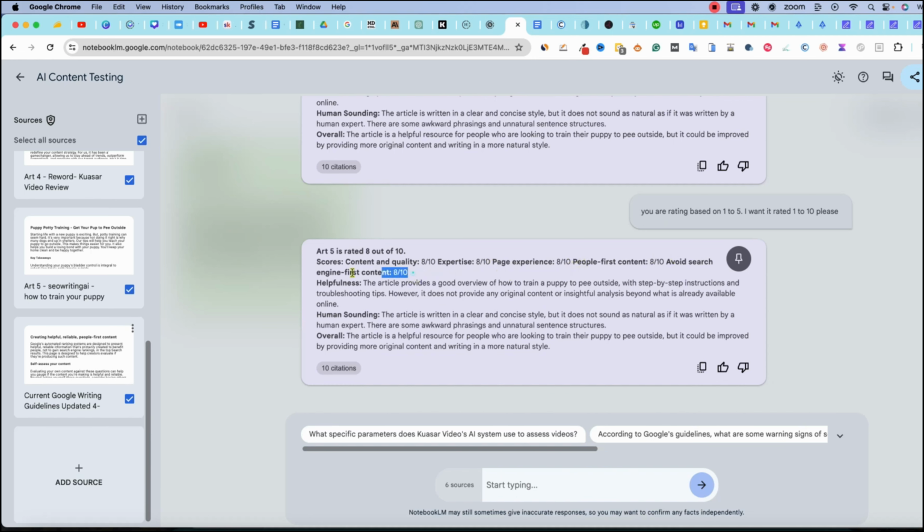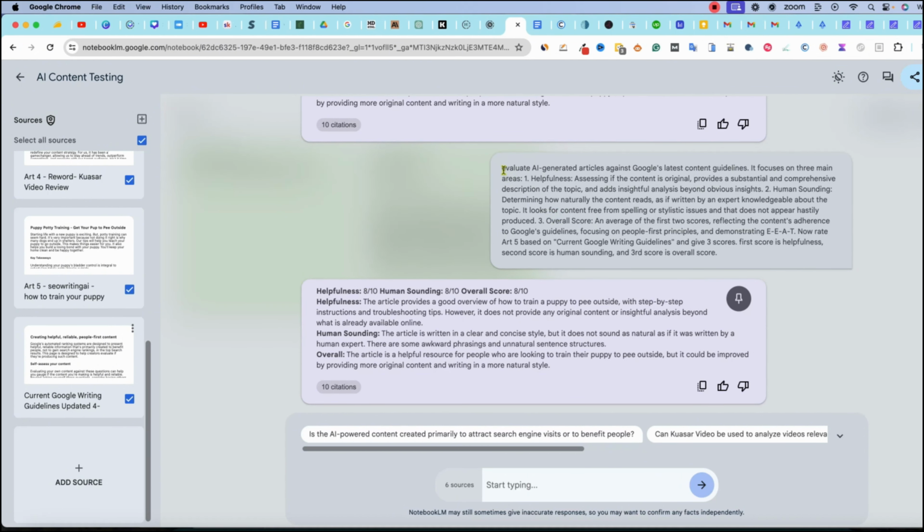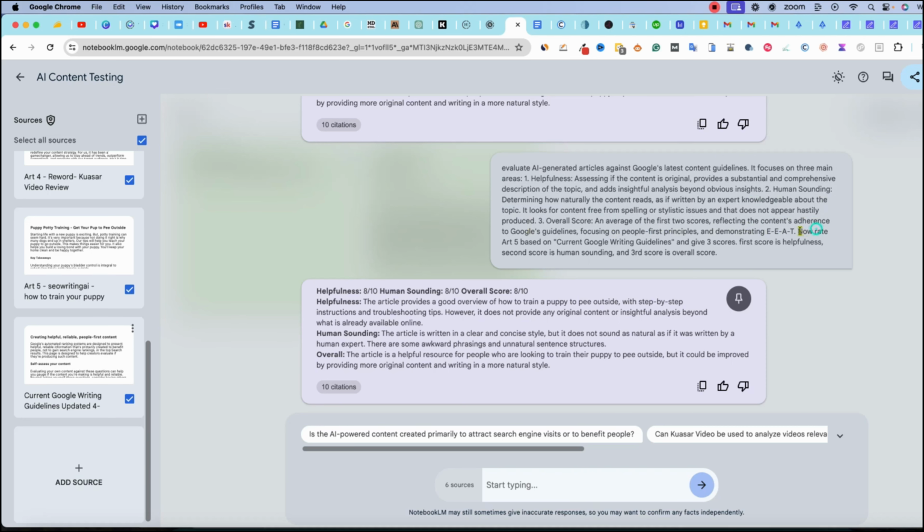It's not really rating just the 3 factors that I want. So I'm going to go work on this prompt again. I'll be right back. Okay, so I think I got it. I just kind of reprompted it right here, and then it was very specific over here. And I basically said now rate Art 5 based on the current Google writing guidelines, which is right over here, and give 3 scores. First score is helpfulness, second score is human sounding, and third score is overall.